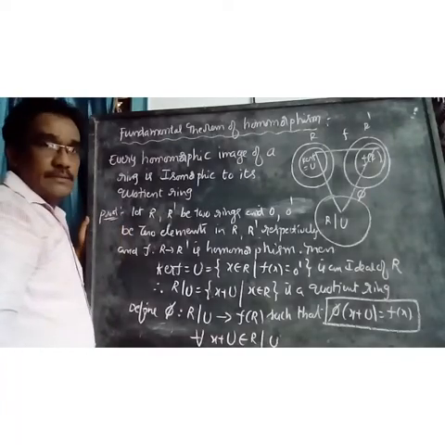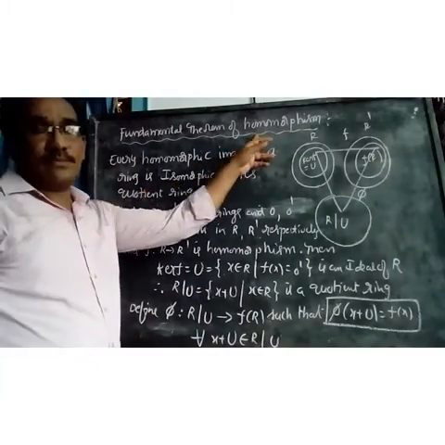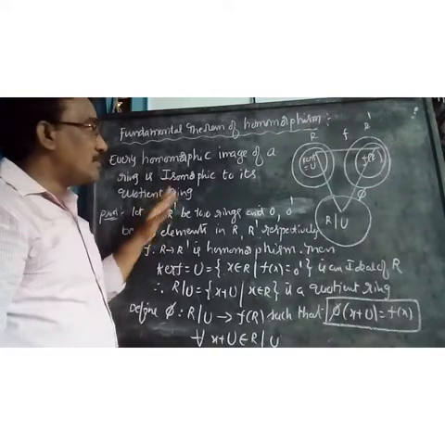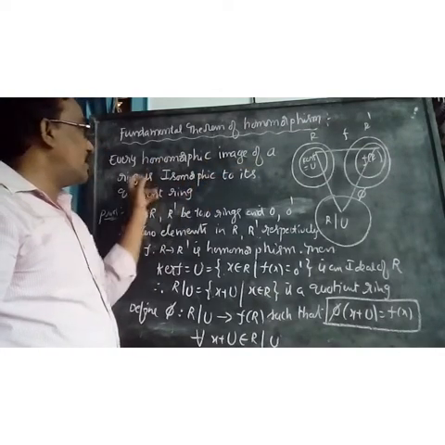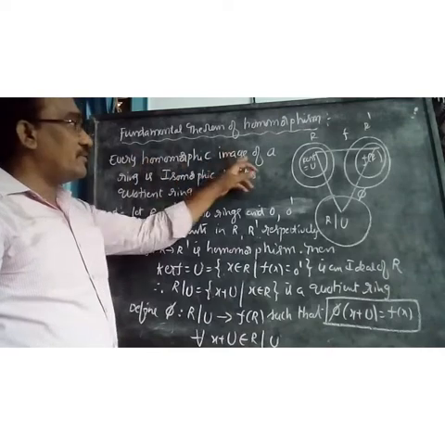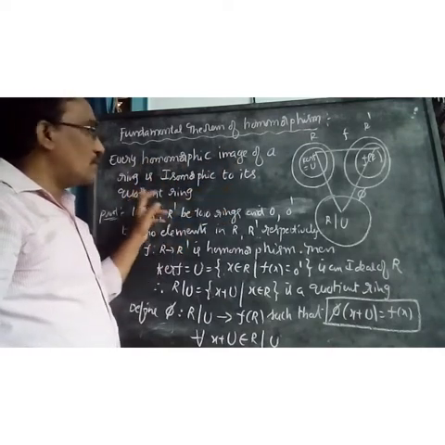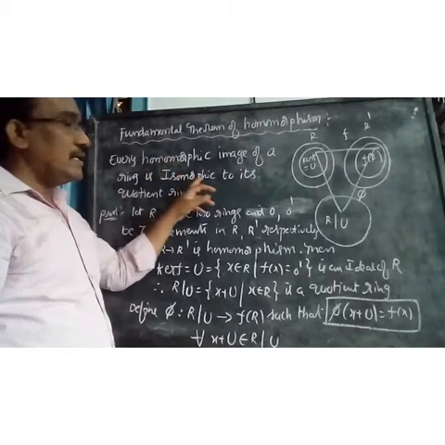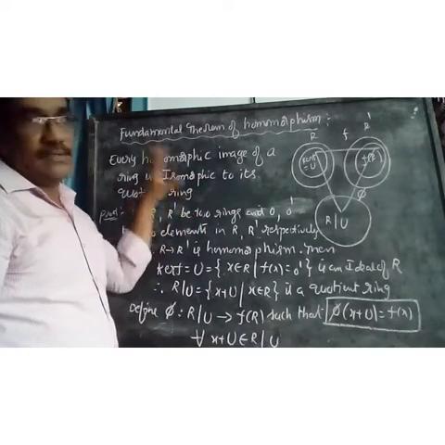Hello students, today my theorem is the fundamental theorem of homomorphism. What is the statement of the fundamental theorem of homomorphism? Every homomorphic image of a ring is isomorphic to its quotient ring. So what does this mean?